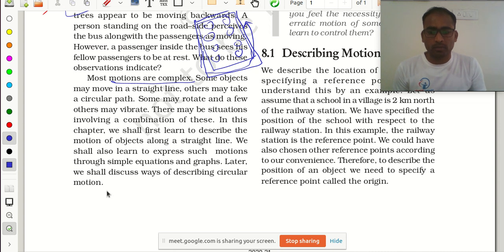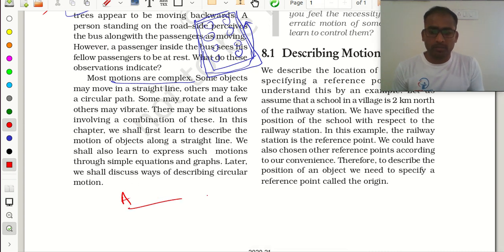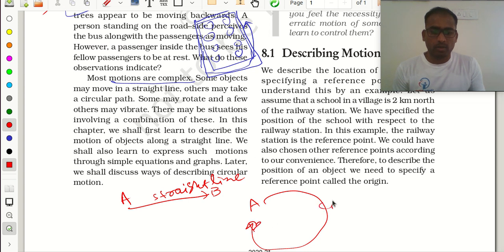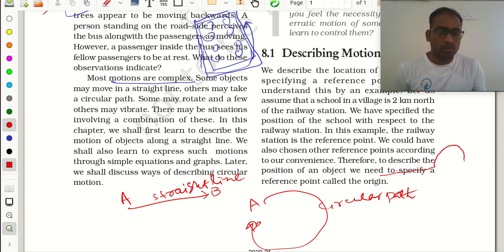So I can move from point A to point B in a straight line, or I can move from A to B in a circular path also. And somewhere I will go first straight, and then I will go like this, and then I will come back like this.